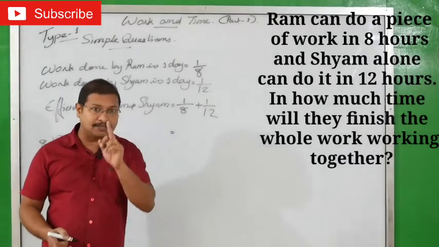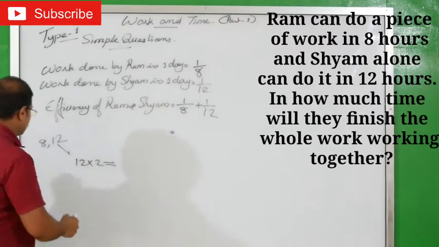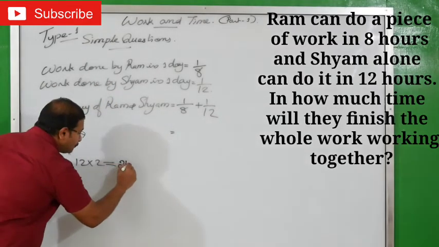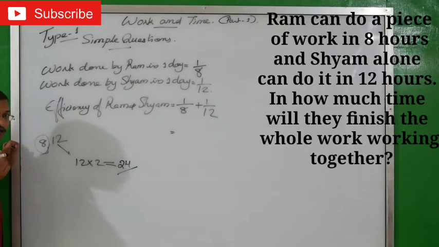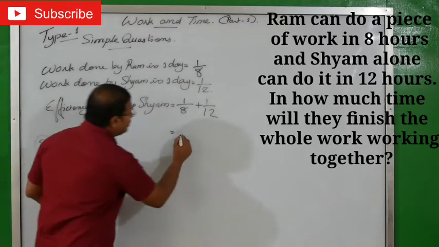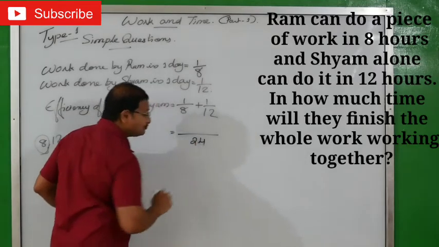That is LCM, the simple way of LCM. Ready? So here 12 into 2 is 24. Check this: can you divide 24 by 8? Yes, 8 threes are 24. That means your LCM is 24.